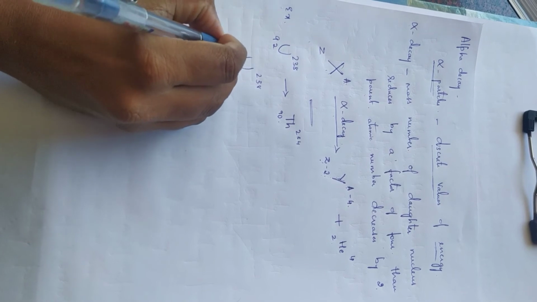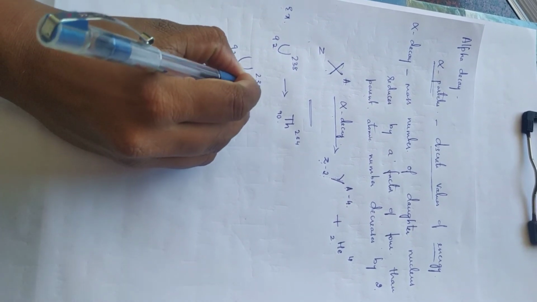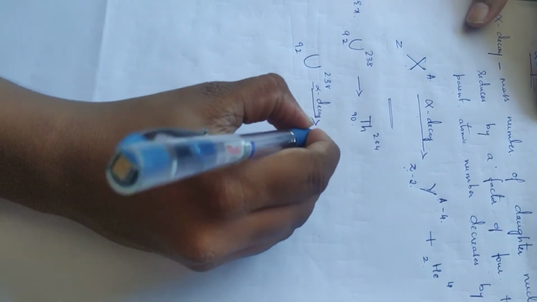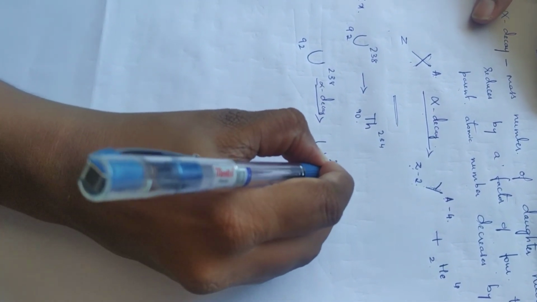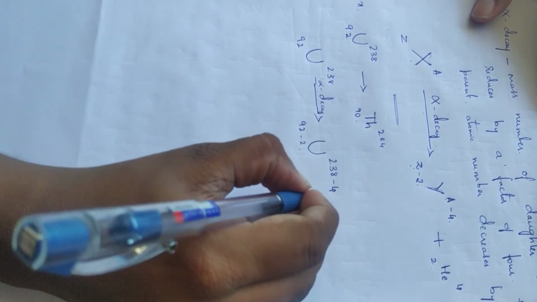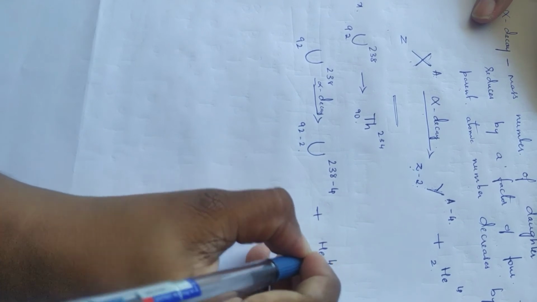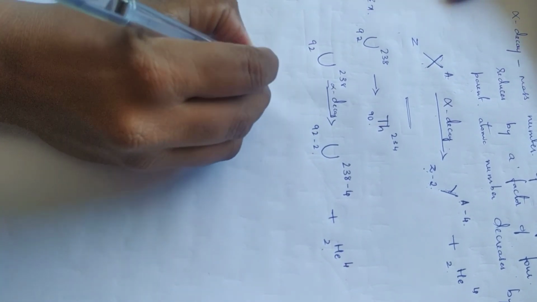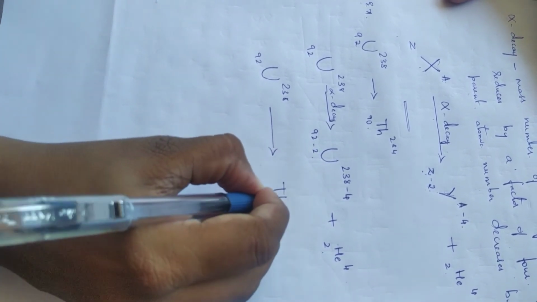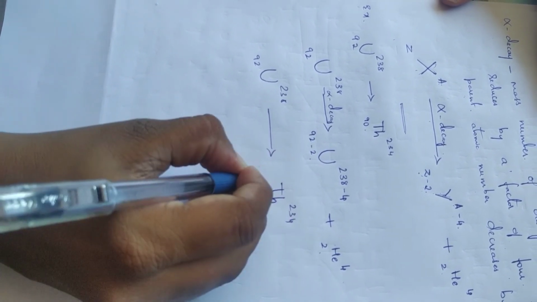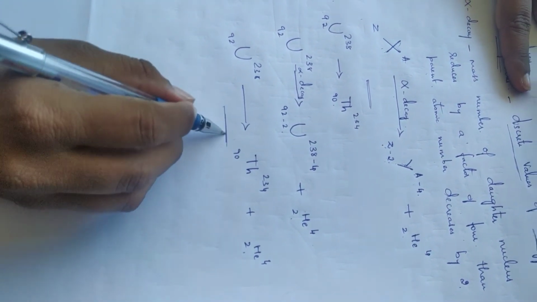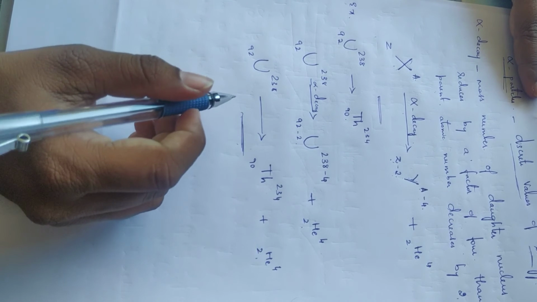Uranium 238 and 92, if it undergoes alpha decay, you can write this as 238 minus 4, 92 minus 2 with helium, right? Or you can write the same this way: thorium 234 and 90 plus helium. So this is an example related to alpha decay.